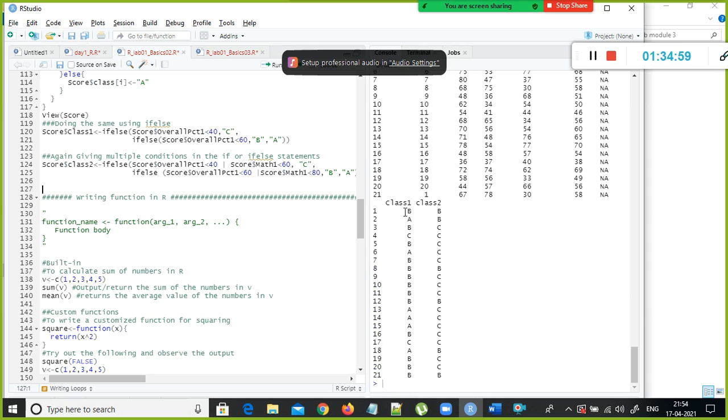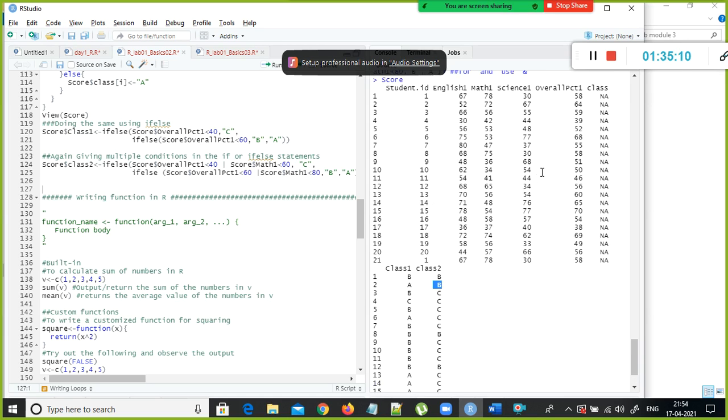Is this correct? It should be B, correct. Class 1 is B and class 2 is also supposed to be B, fine. But here what happened? It's supposed to be A, right? So what is the overall percentage? This person's mark is 64, but it still gives us B. There is a mistake here, right?